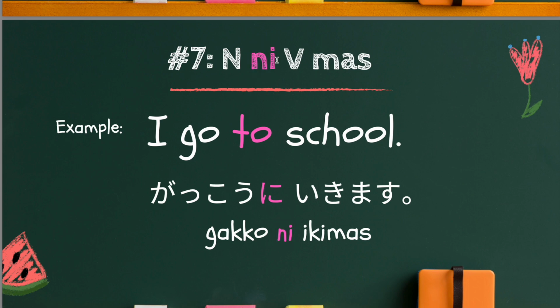So today, let's use this new particle ni, which indicates direction and target. So in this sentence, school is the direction you are moving to, the direction and target. So I go to school is 学校に行きます。行きます means to go in Japanese.